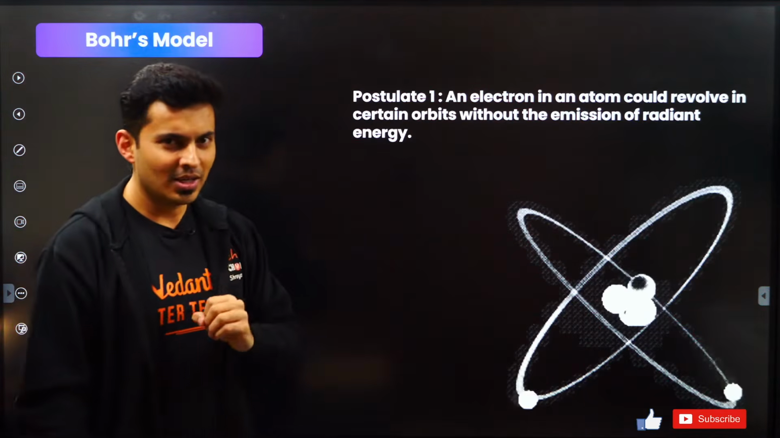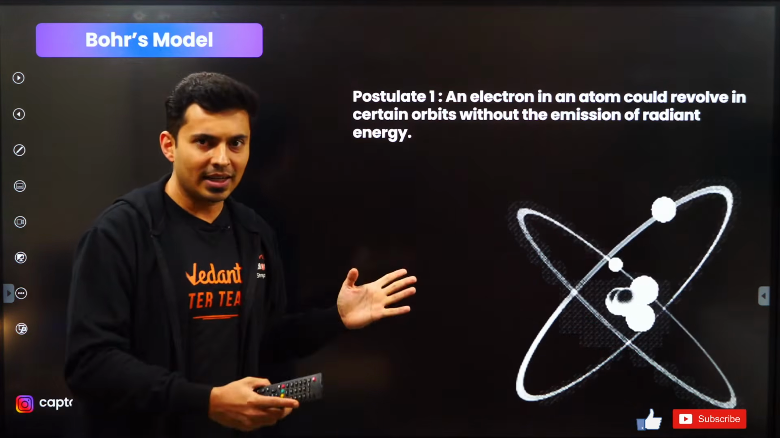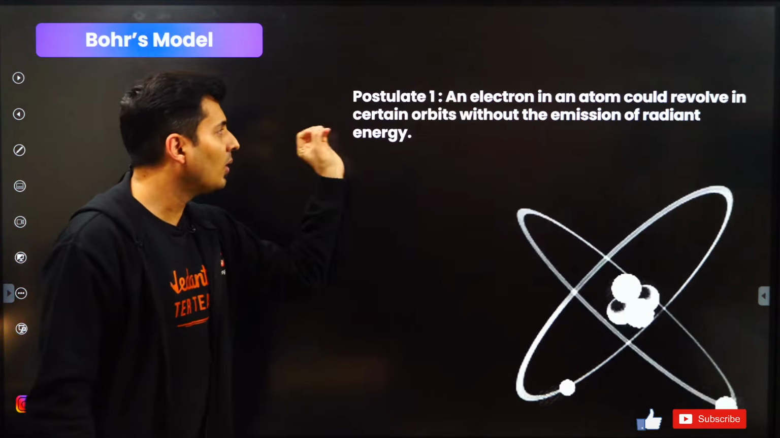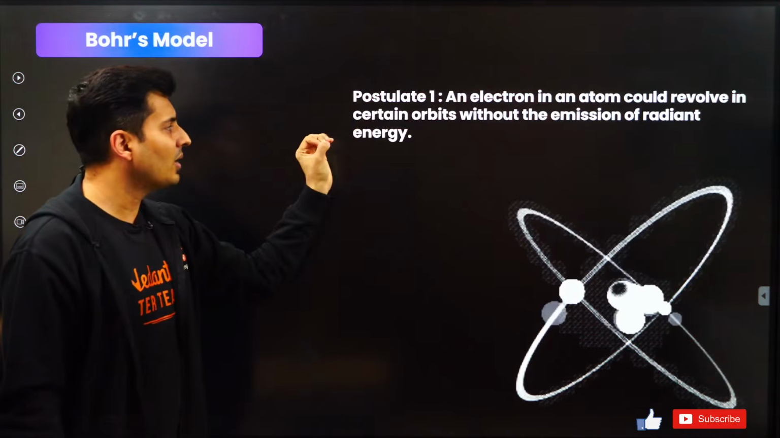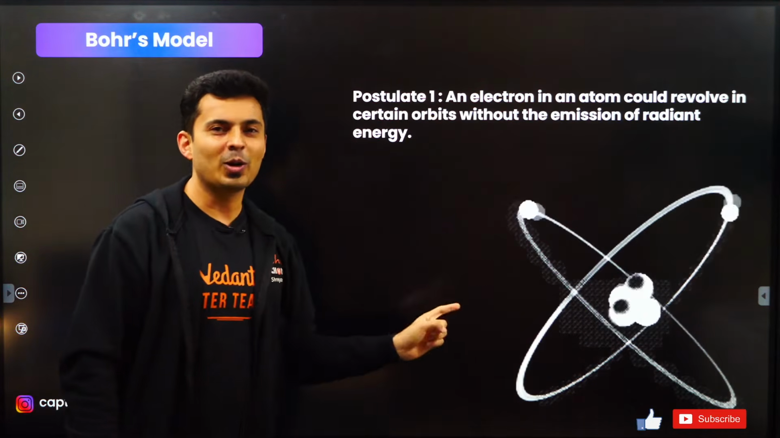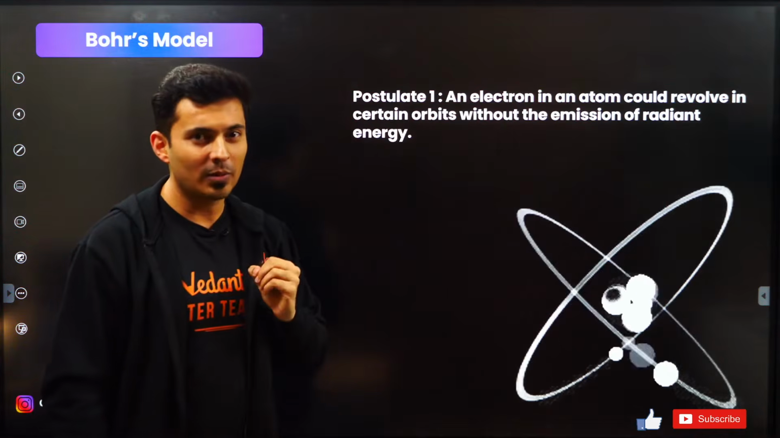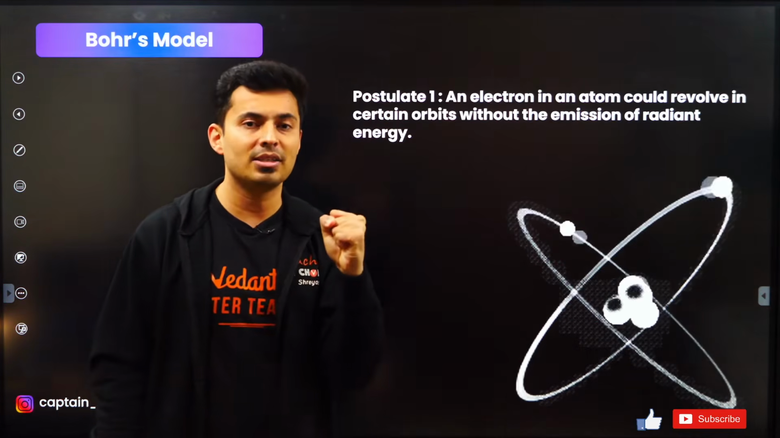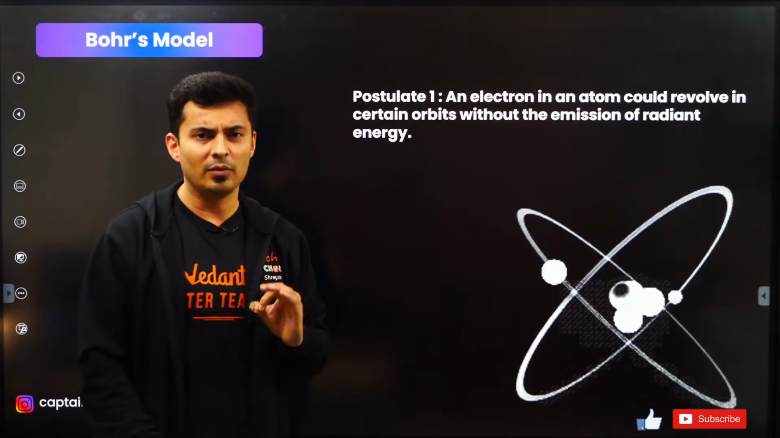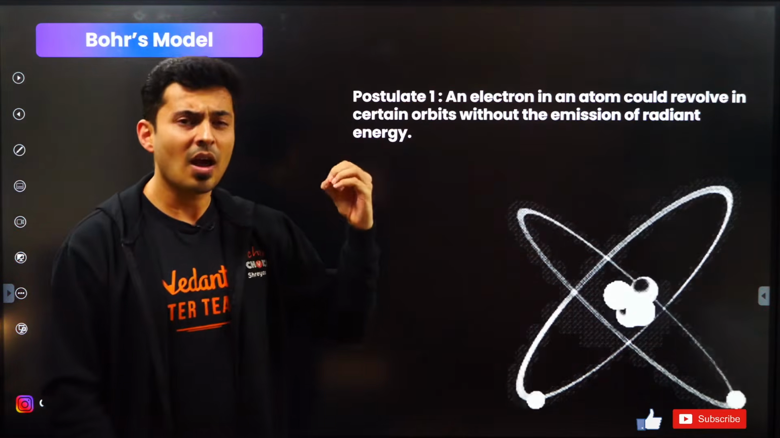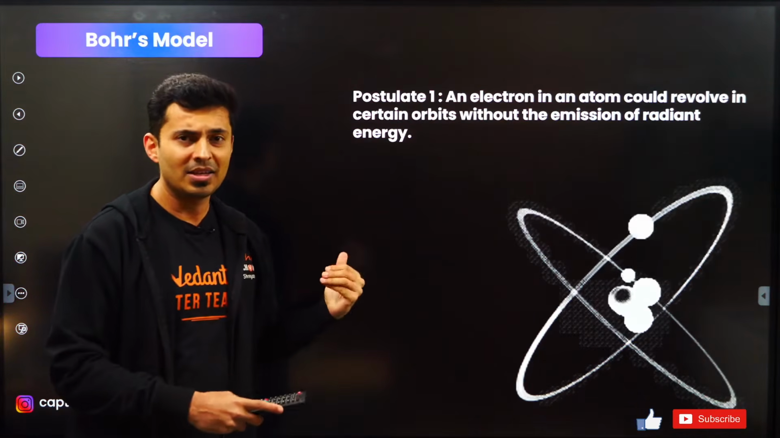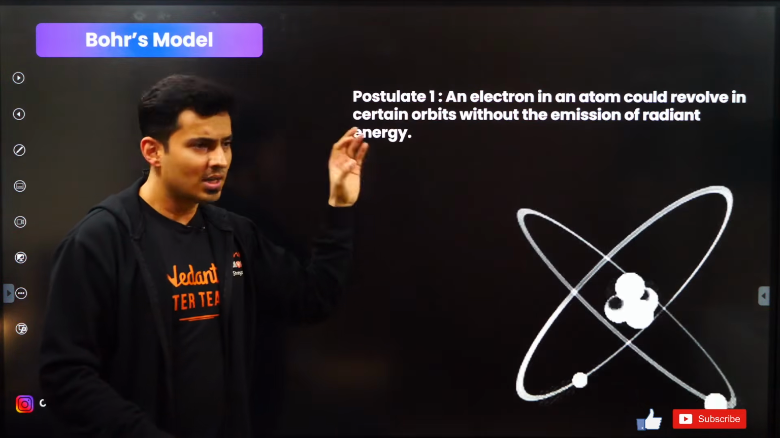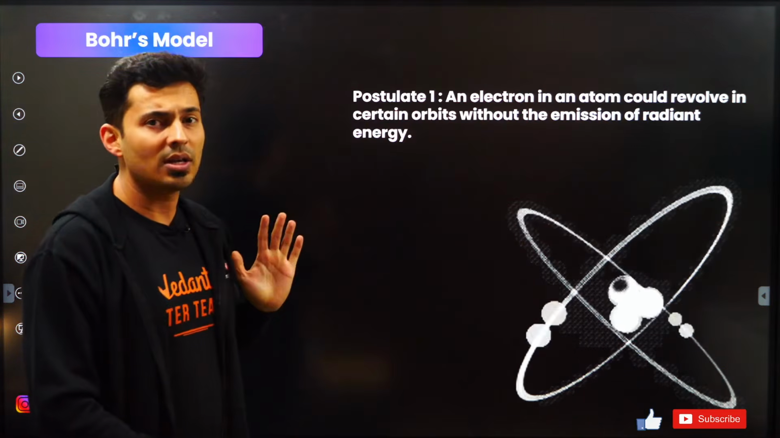So Bohr proposed, like whatever you guys said, most of it is correct, but there is something more to it. First one, the electron in an atom can revolve only in certain orbits without the emission of radiant energy. In fact, these orbits are called as the stable orbits or stationary orbits. In these stationary orbits, the electron maintains its energy and it does not emit any kind of radiation. The explanation details are not a part of JEE syllabus. That's something beyond the scope. But understand, he proposed that there are stationary orbits and only in those stationary orbits the electrons are stable and happy.